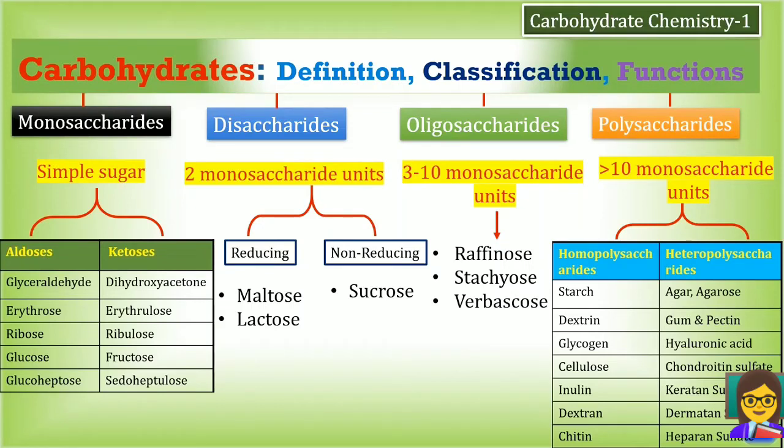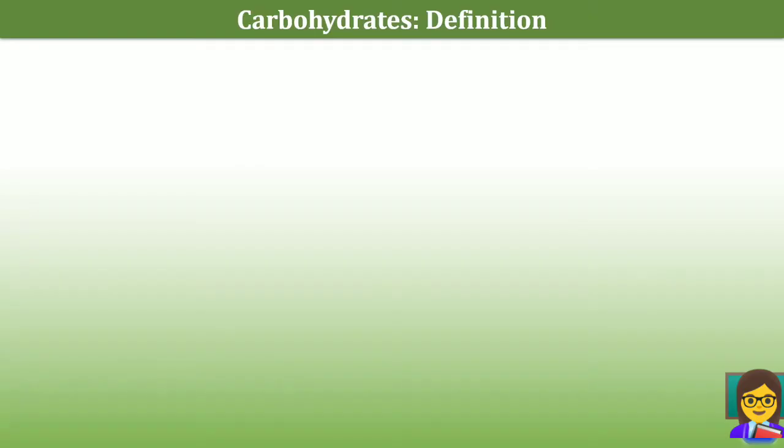Students shall be able to define carbohydrates, classify them with suitable examples, and enumerate the functions of carbohydrates. Carbohydrates are the main sources of energy in the body, and brain cells and red blood cells are almost exclusively dependent on carbohydrates, that is glucose, as the energy source.